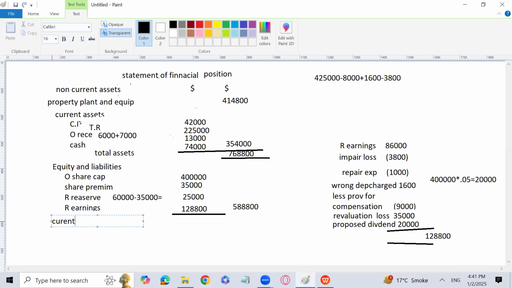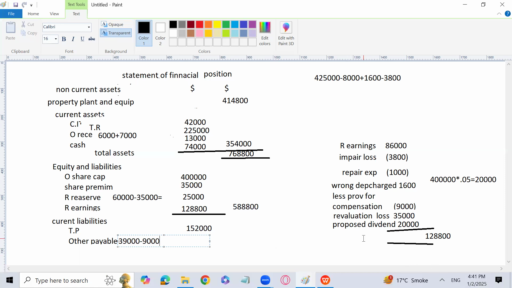So current liabilities only is a part of the game. So there comes the trade payable and other payable will be there. So trade payables are 152,000 and other payables are given over here. That is 39,000, and I will adjust other payables. 39,000 minus 9,000, which is the provision for compensation. That will come in other payable over here. We have subtracted it from retained earnings. It will also come in the current liability as other payables. That is provision for compensation, one and the same thing. So we will treat it that way.